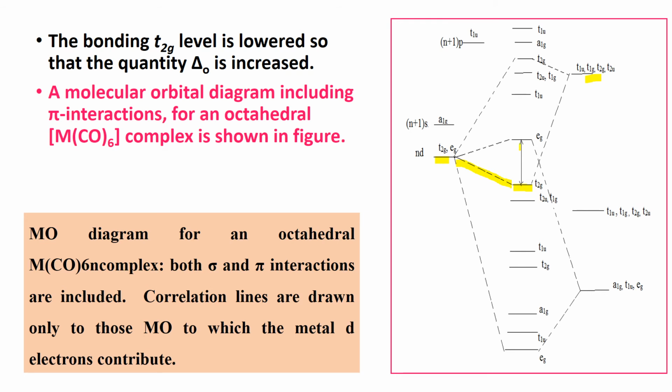So the quantity of Δo is increased due to this. So in the molecular orbital diagram including pi interactions, the Δo value is higher, so it always shows low spin complexes.